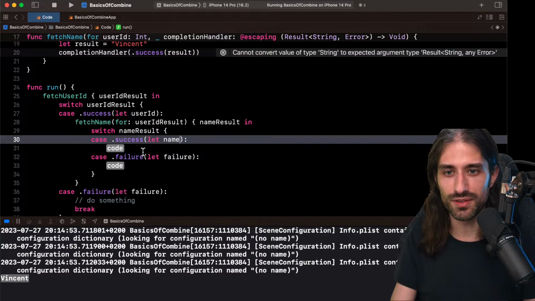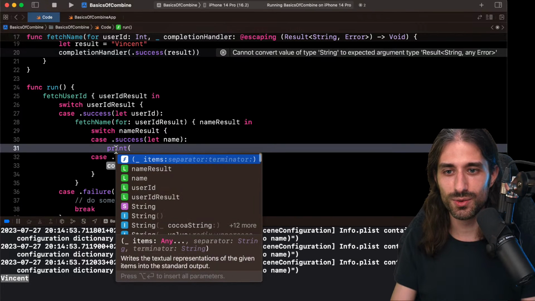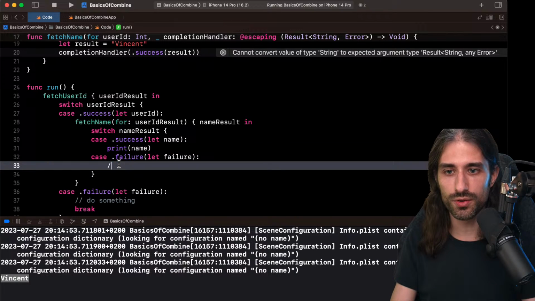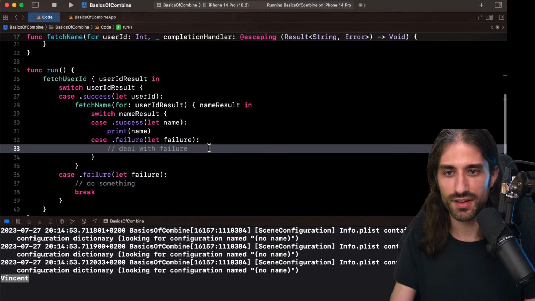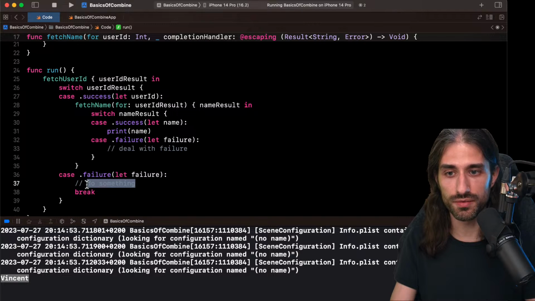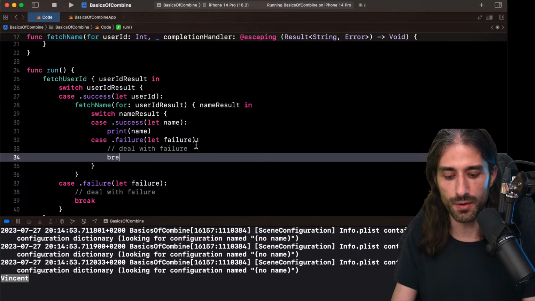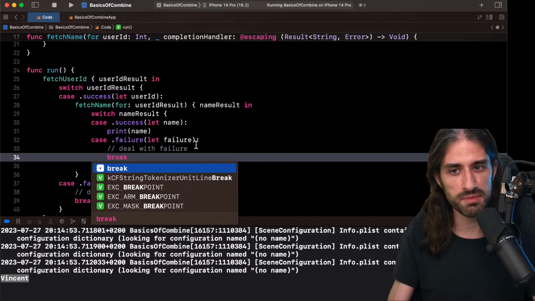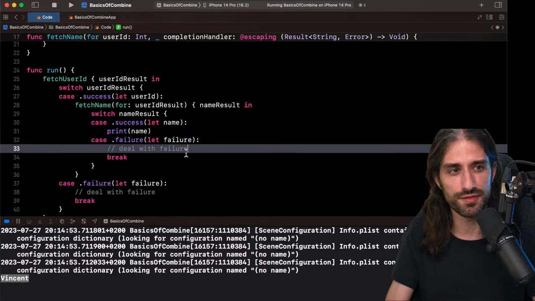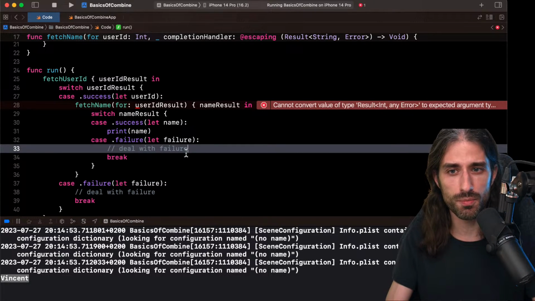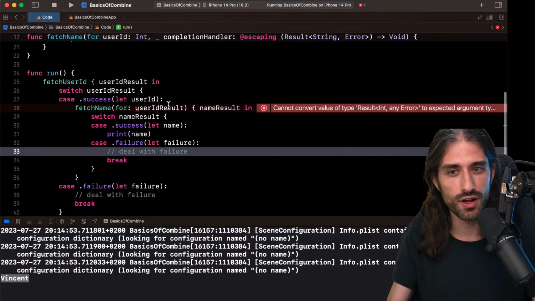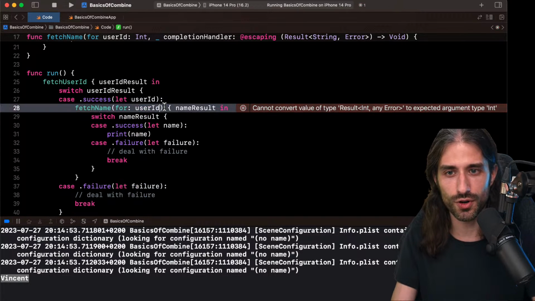Okay, I can get a name here. I can finally use the name. Here I also need to deal with the failure. Actually, that's what I should have written right here, not just "do something", but deal with the failure. And it could be complex business logic. Sometimes in some apps, the business logic associated with failure cases is even more complex than the happy path of your code.